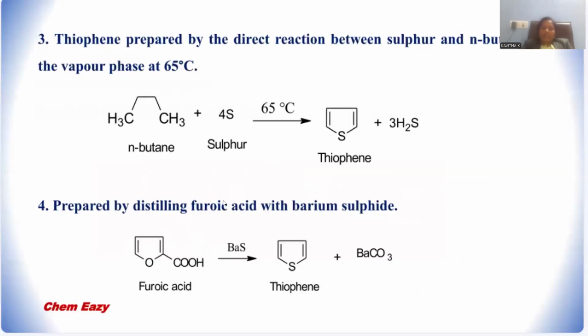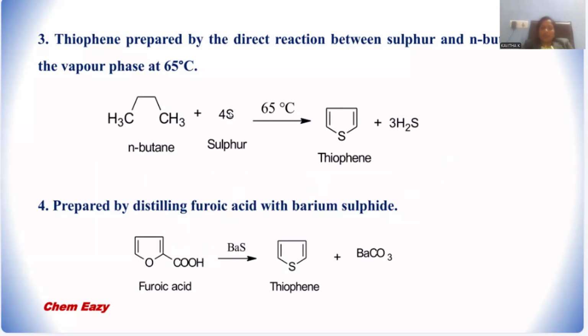Let me go with another reactive pathway for the thiophene synthesis. This is a laboratory scale synthesis. Butane is the starting material, which can be blended with sulfur powder. At 65 degrees centigrade, this sulfur will be attached to two carbon atoms, and dehydrogenation is also carried out, giving rise to thiophene.